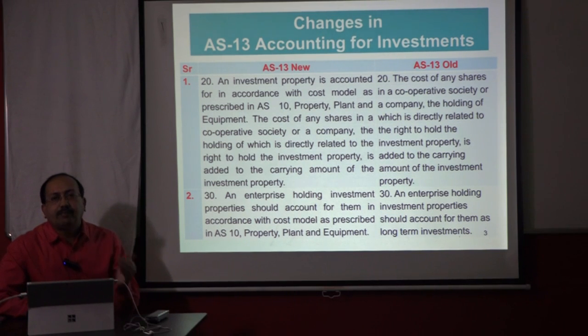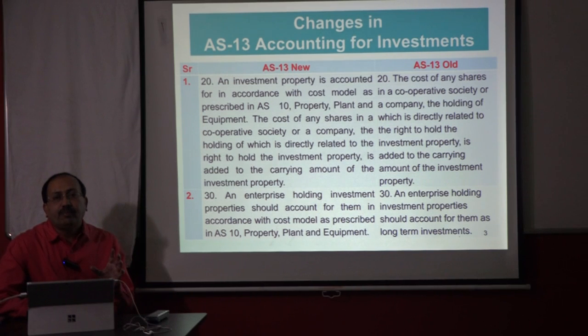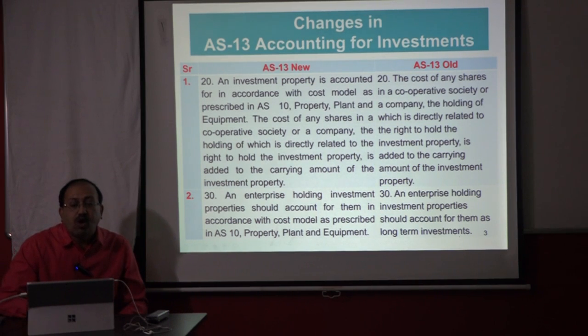It covers depreciation also. So it replaces your old AS6 and AS10. So that AS10 says property, plant and equipment are to be accounted either by cost model or by revaluation model. So for investment property, only cost model is allowed, right?